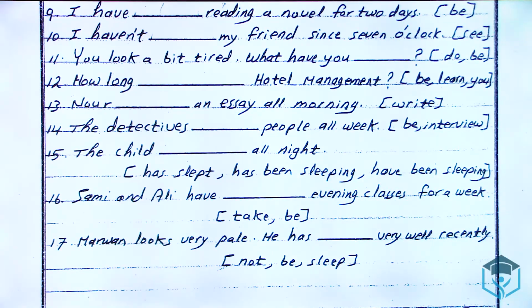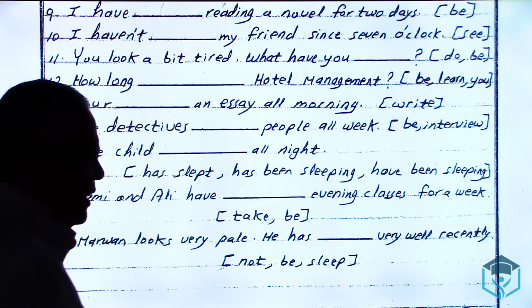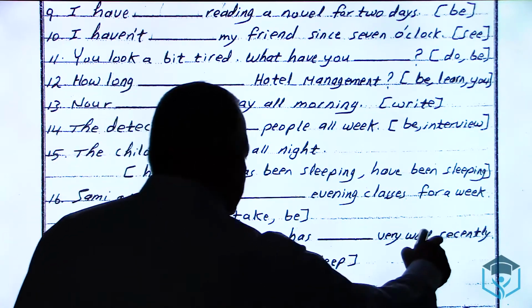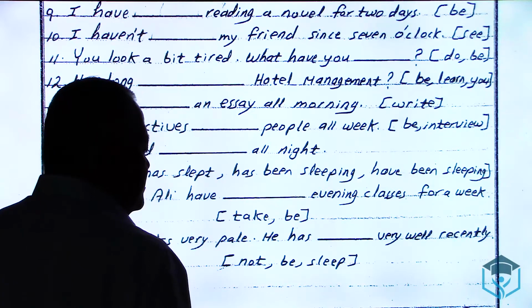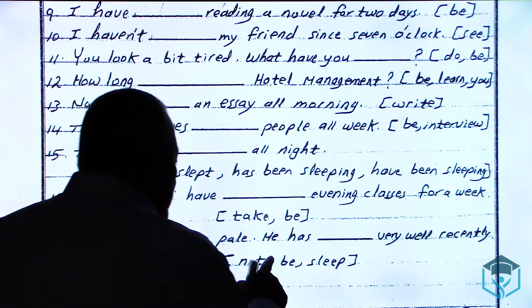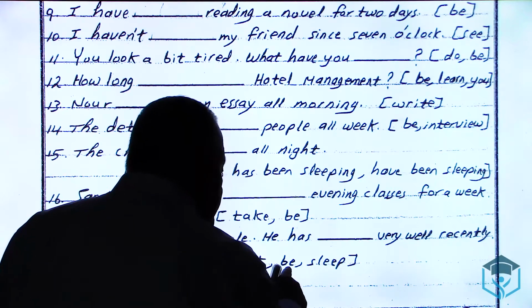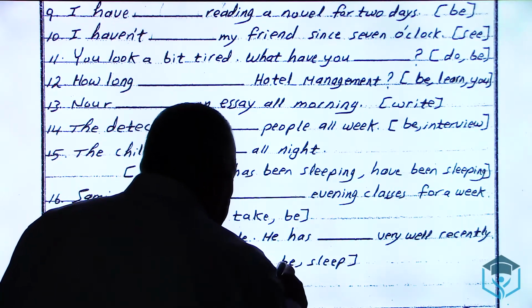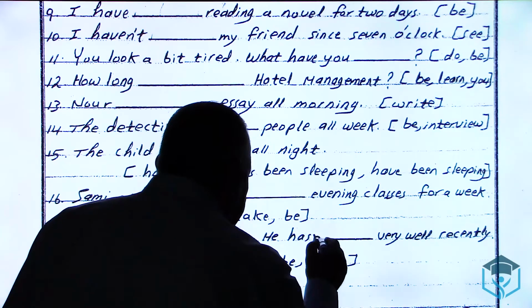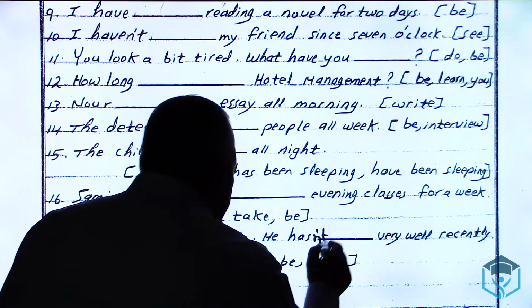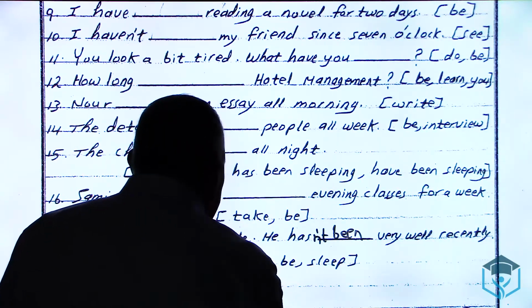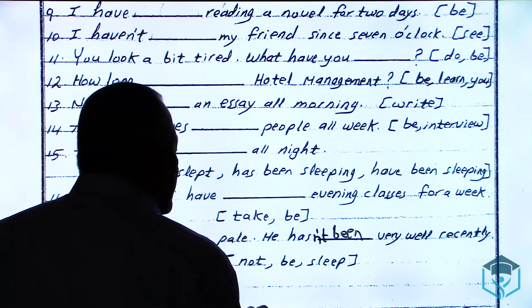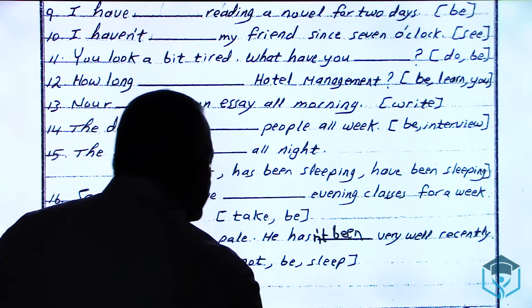17, the last. Marwan looks very pale. He has ___ very well recently. The word recently suggests present perfect simple. But because we have not and be between two brackets, he has will become negative, has not, then be becomes been. Even though there is the word recently, since we are given not, be and sleep, we use the present perfect continuous.